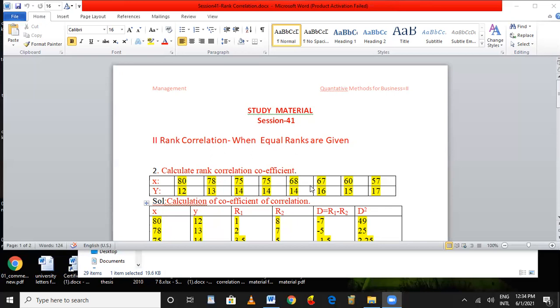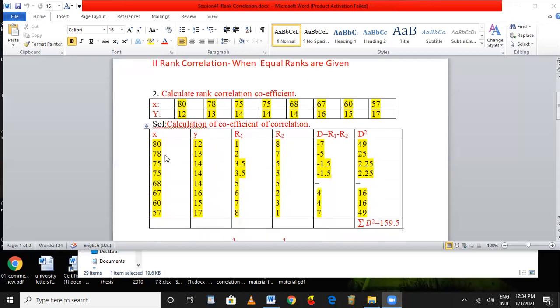If the marks are given and ranks are not given directly, what we have to do is assign the ranks. Here, the heading is the calculation of the coefficient of correlation. Now the marks have to be plotted: 80, 78, 75, 75, 68, 67, 60, 57. Whereas the Y marks are 12, 13, 14 three times, 16, 15, 17. Now we have to assign the ranks.